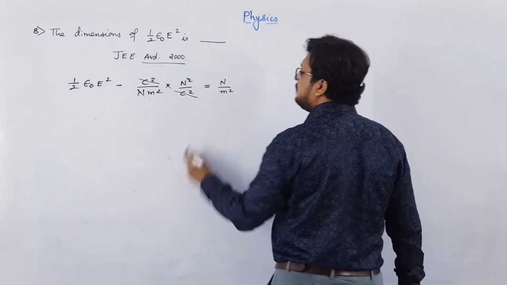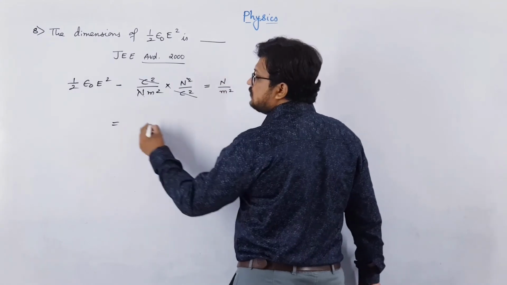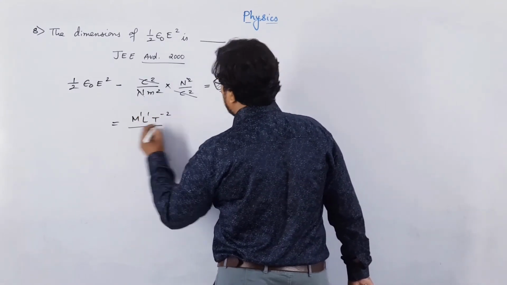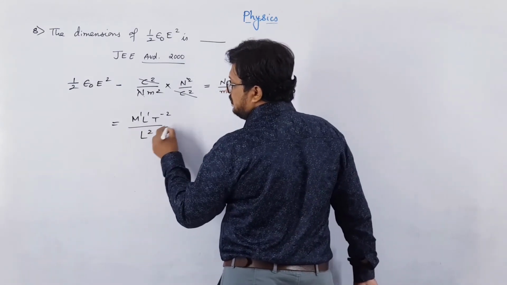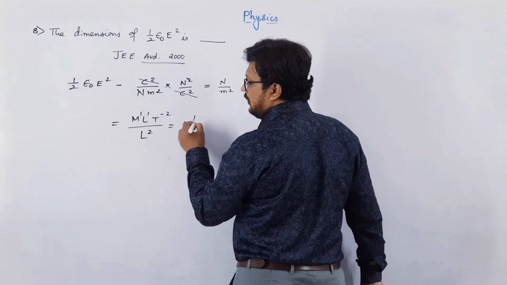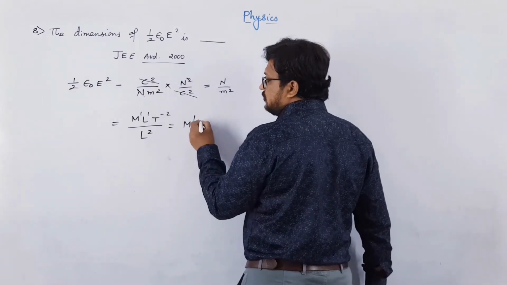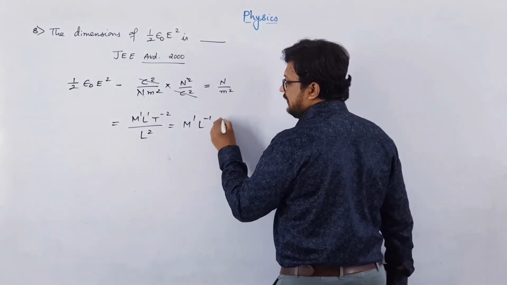Newton per meter square. Now Newton is force, that is M1 L1 T minus 2, over meter square, which is L2. So this will be equal to M1 L1, and this L2 will move up, so L minus 2. So this will be L minus 1, since 1 minus 2 is minus 1, in T minus 2.